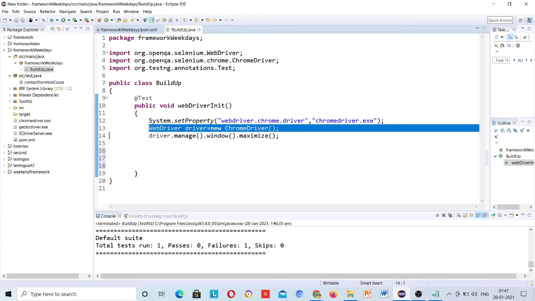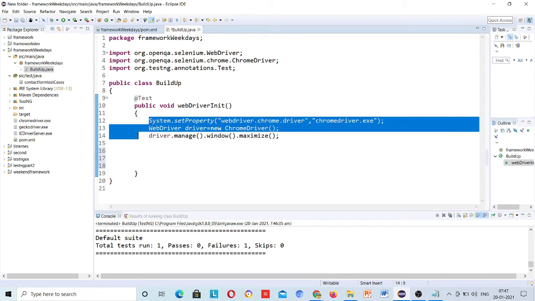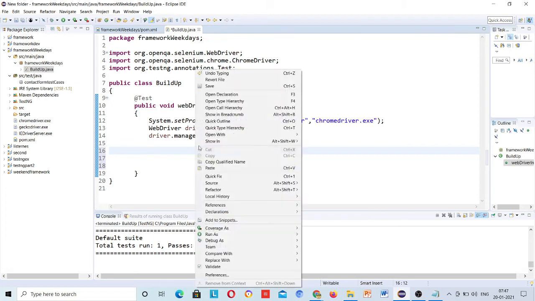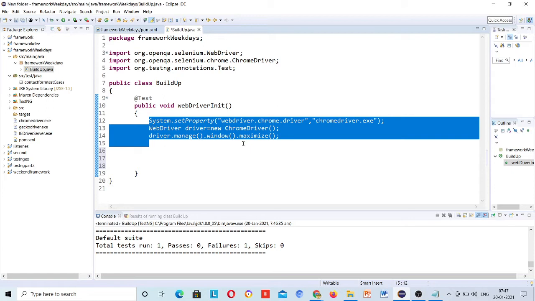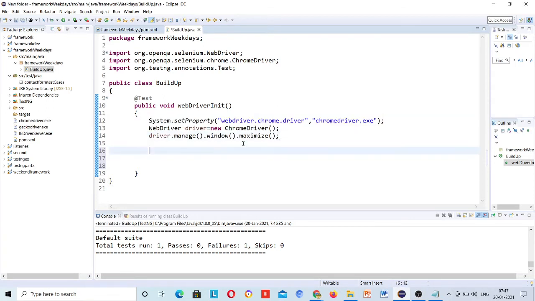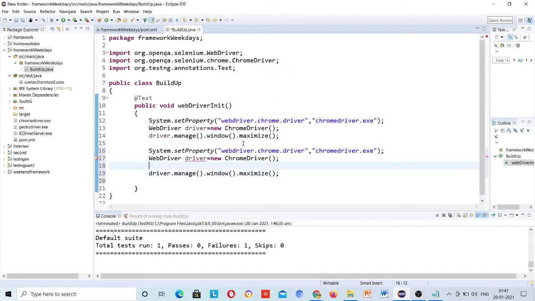Yes, these two lines you have to write, and write this maximize code later after this. Just as of now, make it driver2.